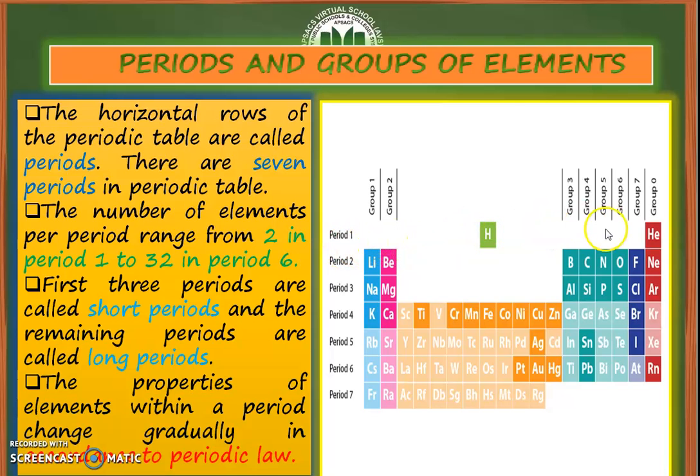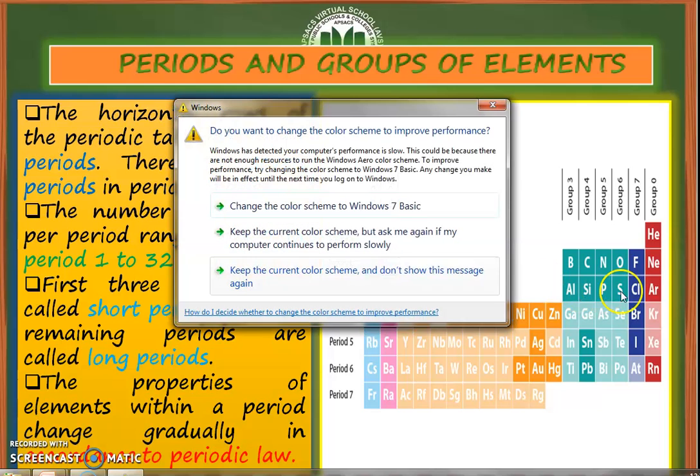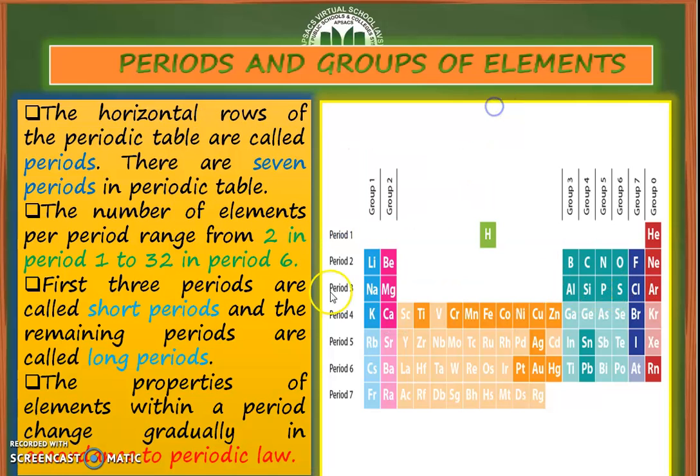The first horizontal row that contains hydrogen and helium is period number 1. From lithium up to neon, there is period number 2. Period number 3, the third row, is from sodium to argon. And period number 4 is from potassium to krypton. Period number 5 is from Rb, rubidium, to xenon.